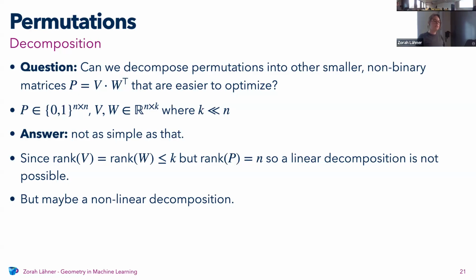We might be able to do a nonlinear decomposition. And nonlinear in this case just means we will put a nonlinear activation function, like you know from neural networks, around this V and W. And the first thing that I will convince you of is that in that case, for any permutation, you can do it with k equals 2. So these are really, really small matrices. Well, the other dimension is still n, but k equals 2 is pretty good.